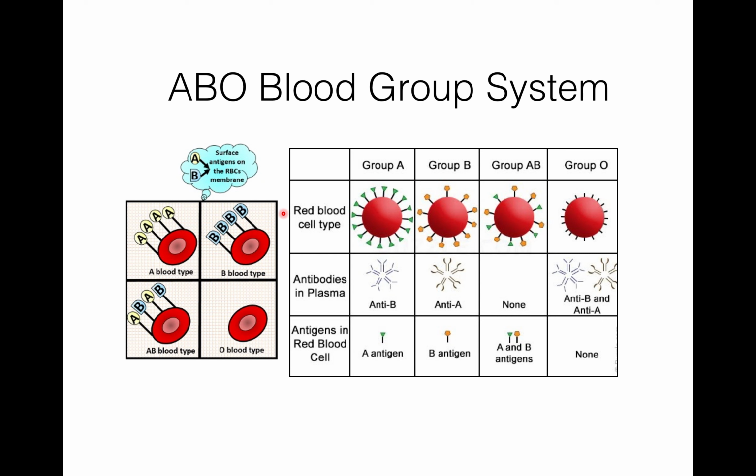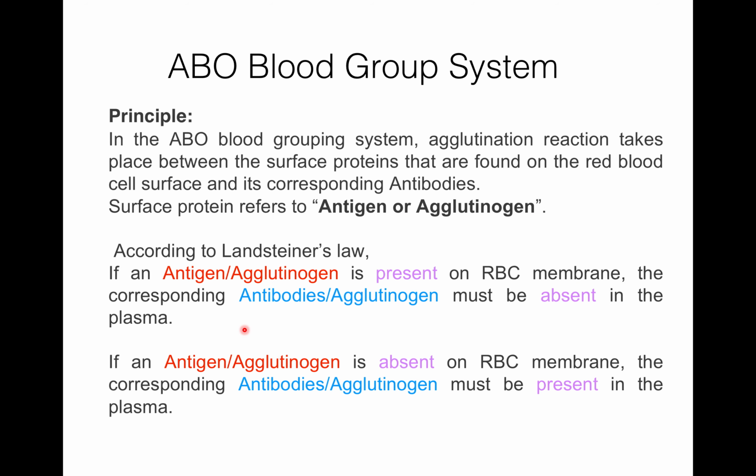So this is the way we can classify the group A, group B, group AB, and group O blood group system. Blood group A means antigen A on the RBC membrane. Blood group B means B antigen on the RBC membrane. AB blood type means both A and B antigens on the RBC membrane. O blood type means no antigens on the RBC membrane.